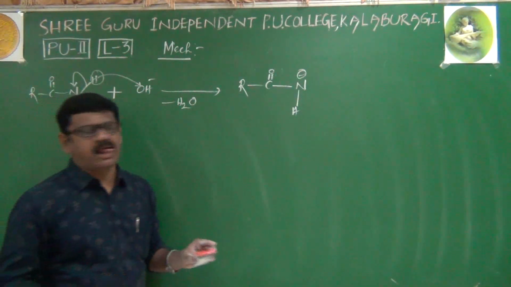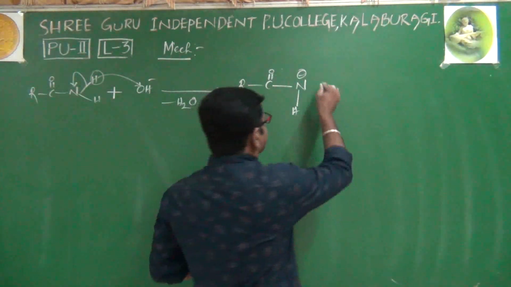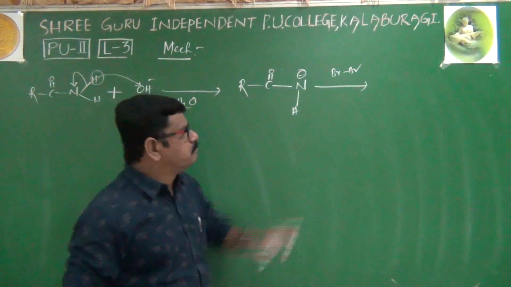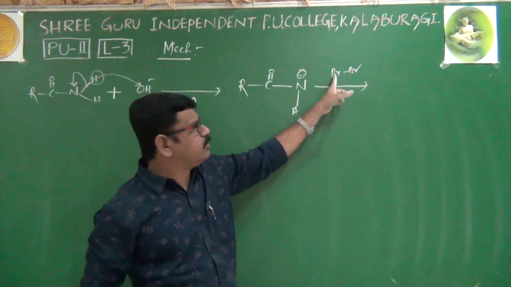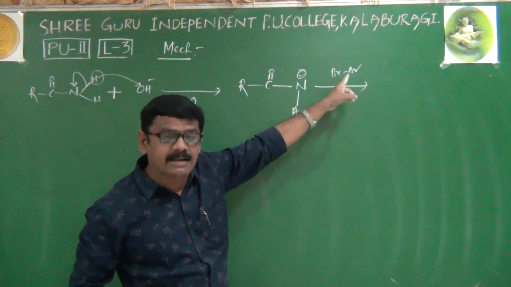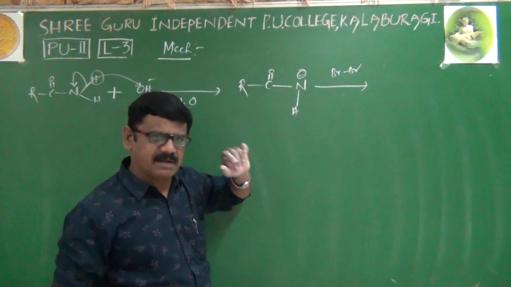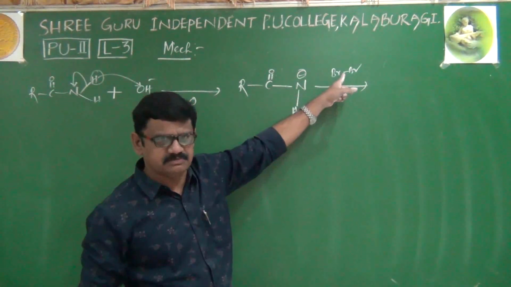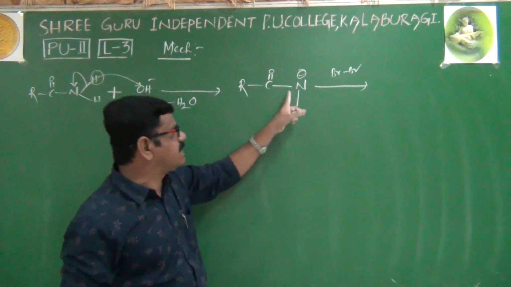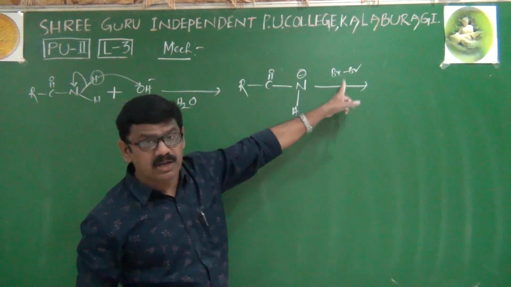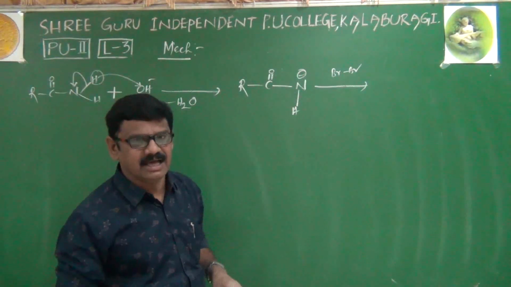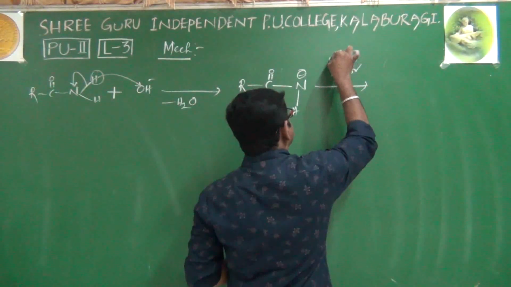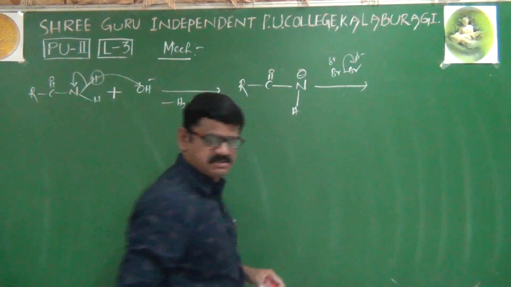In the next step, we use a bromine molecule, Br-Br. Both are the same atoms, so it is an absolutely non-polar molecule. Non-polar means plus and minus charges will not develop. But when bromine comes in contact with this molecule, some polarity is generated. Because of the polarity, one bromine gets a plus charge and one bromine gets a minus charge.